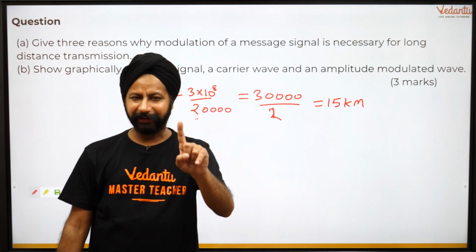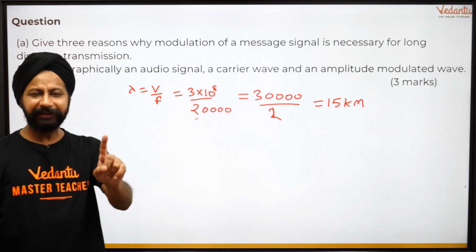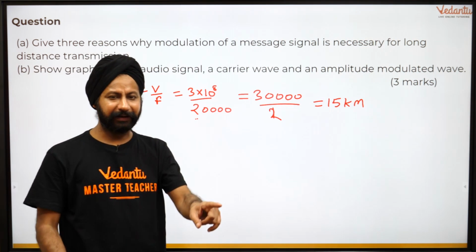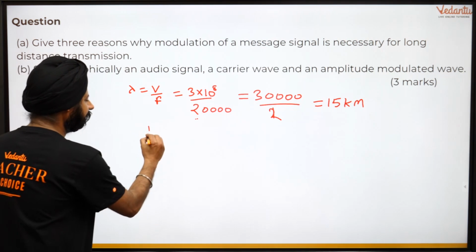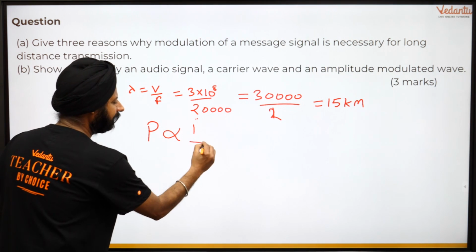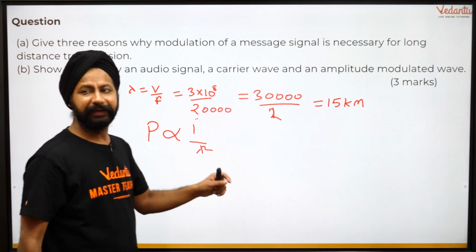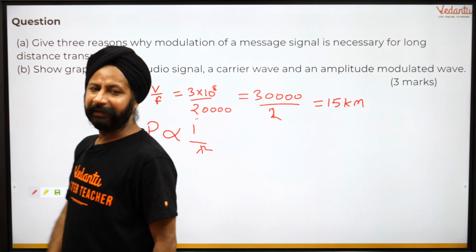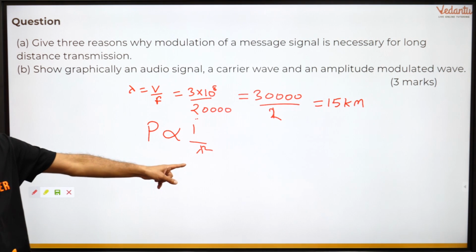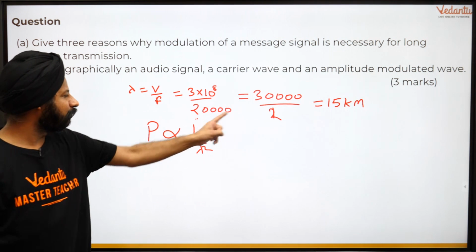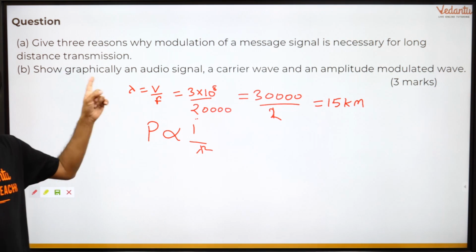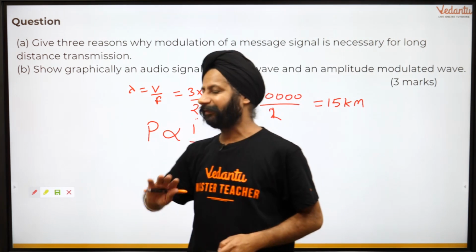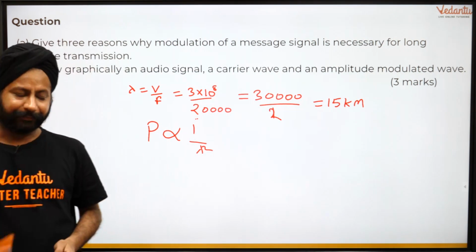Second reason, the first reason is done, 3 are asked. First was that for effective transmission the antenna length is 1/4 of the wavelength. Secondly, when you transmit that, the power is proportional to 1/square of the wavelength. Again, I'm telling you these details you do not need. At least you have to be able to show that the power of transmission is proportional to 1/square of the wavelength. If that is the case, if I'm reducing the wavelength, I'm actually increasing the power of transmission, and that means your signal is going to be able to be transmitted long distances. That is reason number 2.